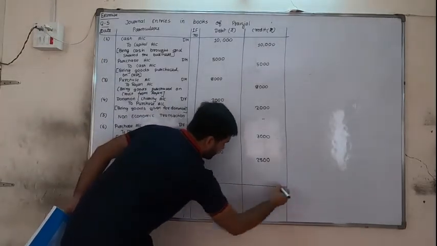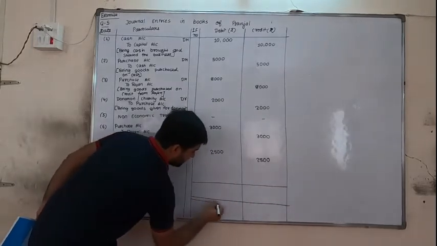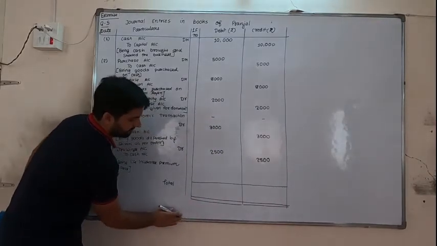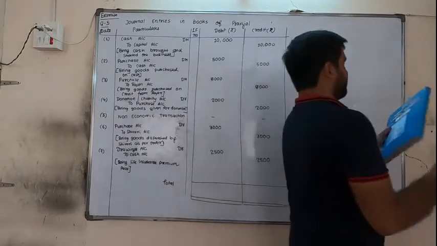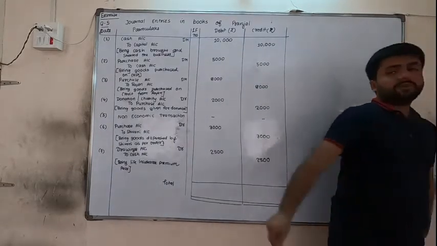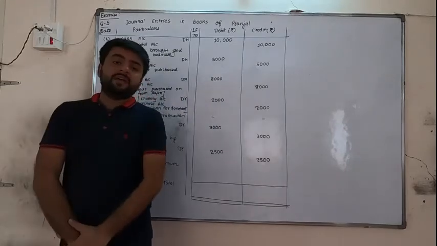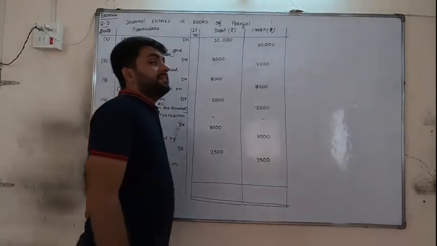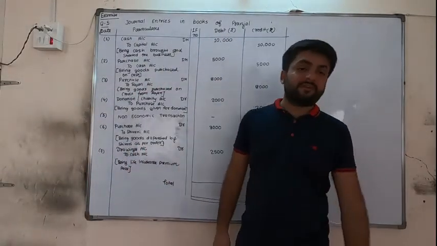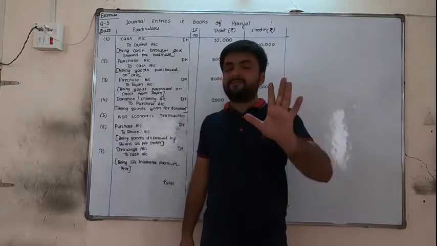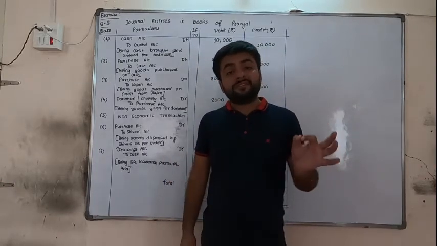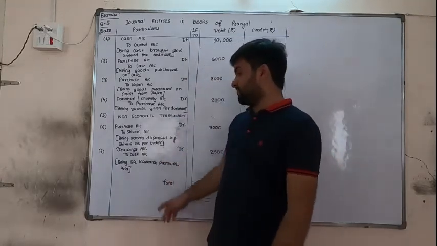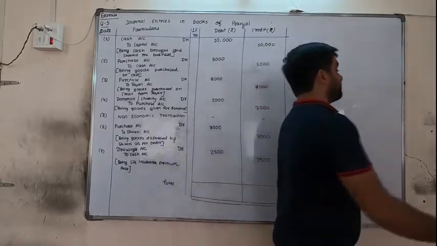So as it is given in the book, here one line and here it should be 2 lines. So it shows that after this nothing will come. Again I will repeat once more, my friends, please listen to my words. In the book it is given life insurance premium is paid. Paid means cash has gone out, cash will be credited. But the thing is that always in a hurry we are writing life insurance premium account debit. No, if simply insurance premium is given then it is okay. But life insurance premium is related to the life of a person, that is personal, not related to business. So instead drawing account is to be debited.